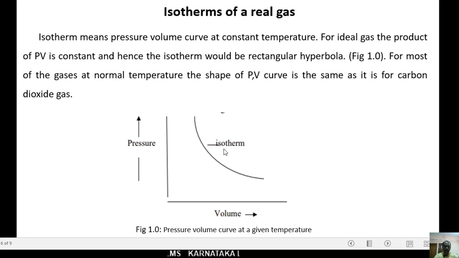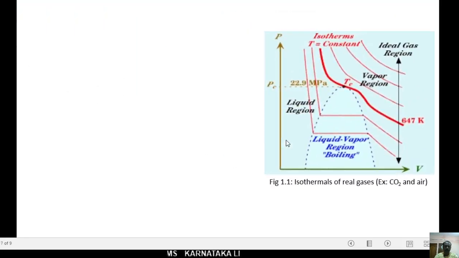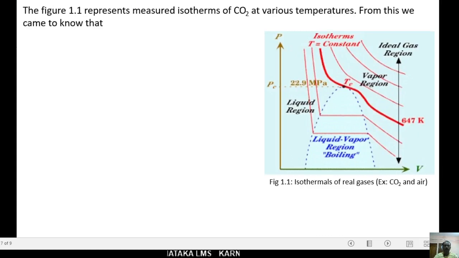This is isotherm of a real gas. Here in this figure, on the right side of this slide, it represents measured isotherms of carbon dioxide at various temperatures.